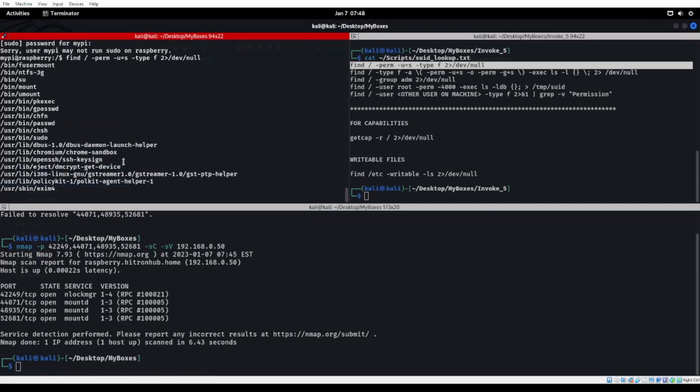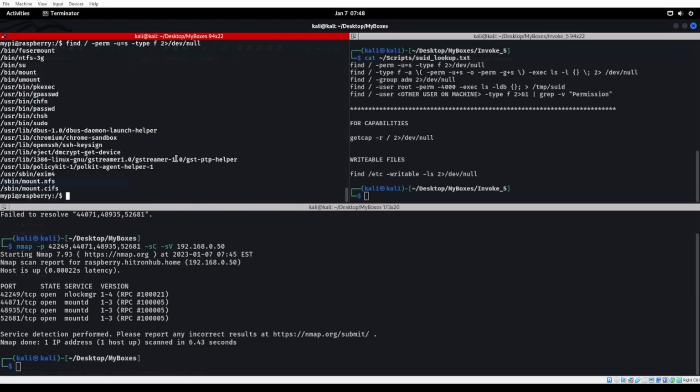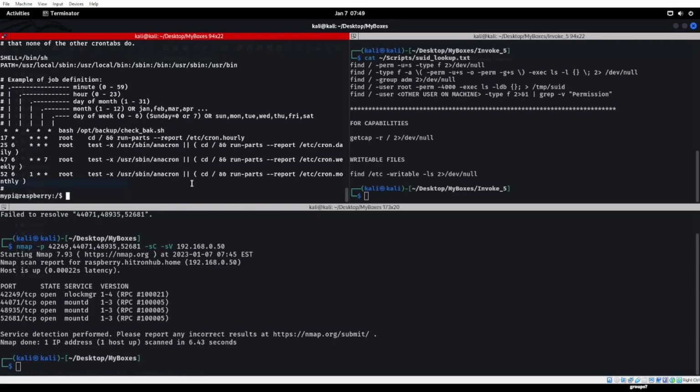And doesn't look like there's anything in here, right? So let's go ahead and, what would be next? Next would be, we could always do linPEAS, or we could just cat /etc/crontab. And we do actually have something in here.